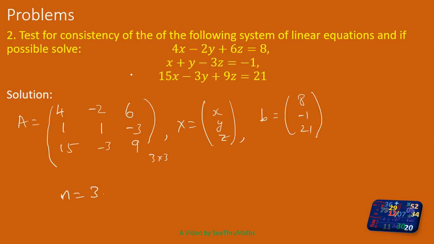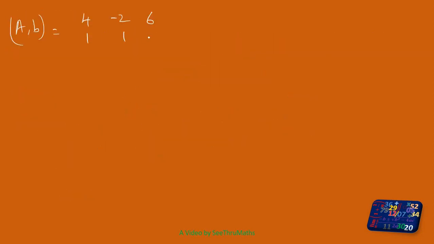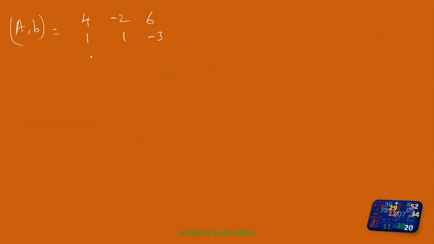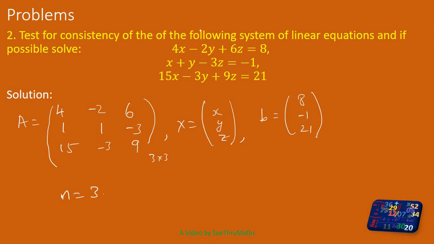So A comma B, this is the augmented matrix. I said 4, minus 2, 6, 1, 1, minus 3, 15, minus 3, 9. Here open bracket, here one line, here 8, minus 1, 21.